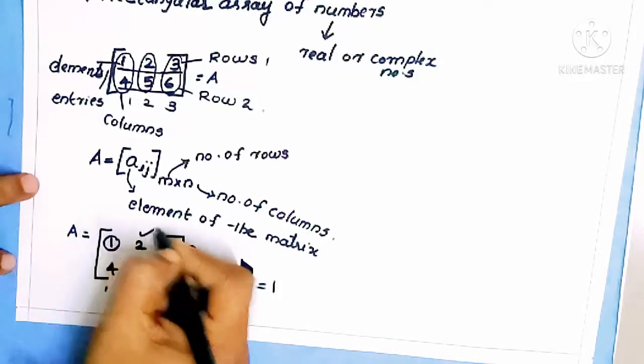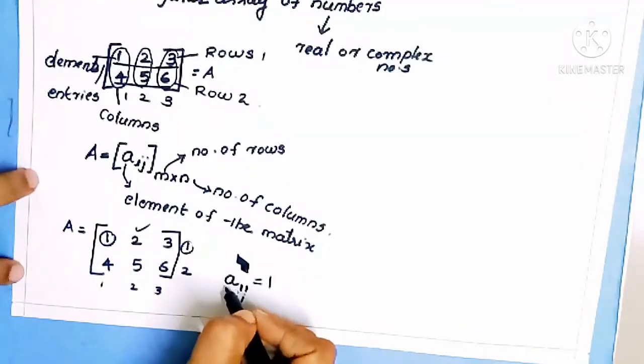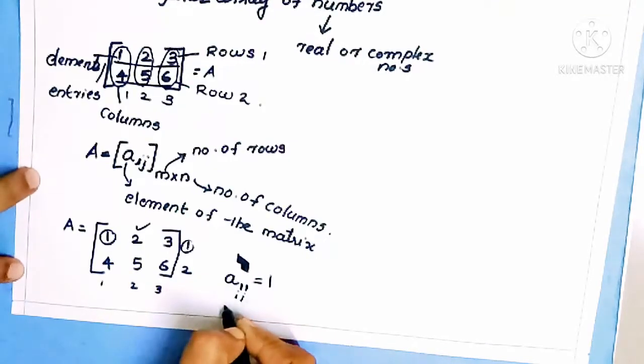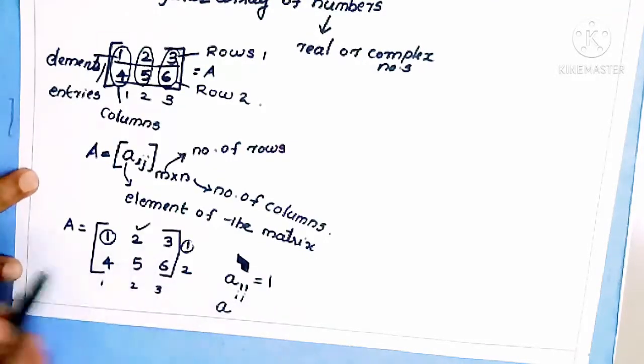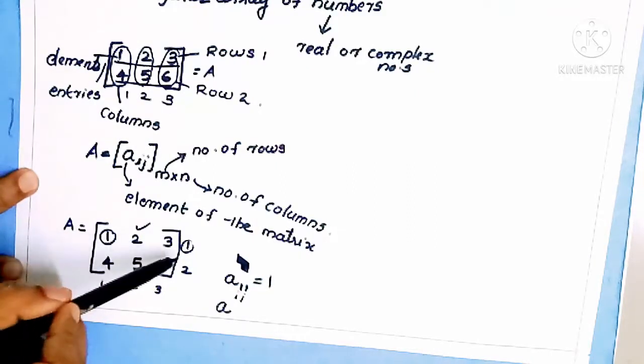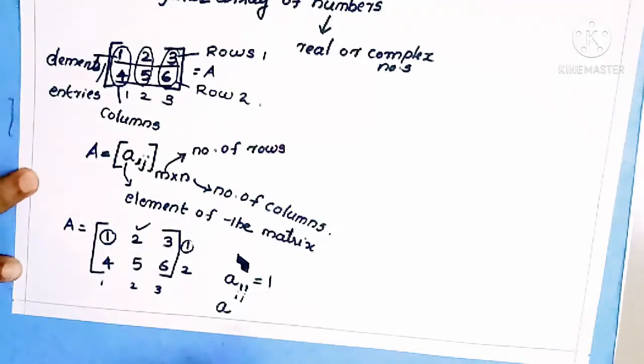Also we can take 2. To represent the element of the matrix we use a. This 2 is included in the first row, so the i value becomes 1.